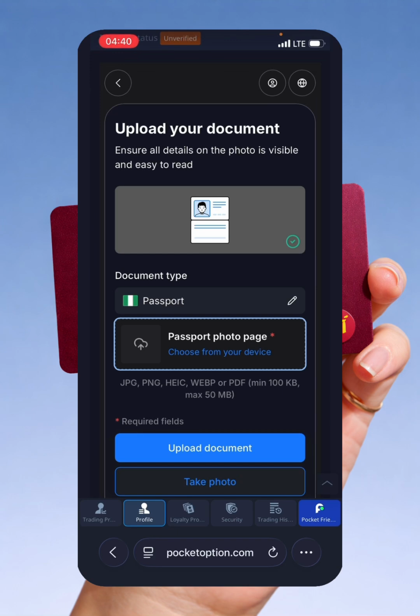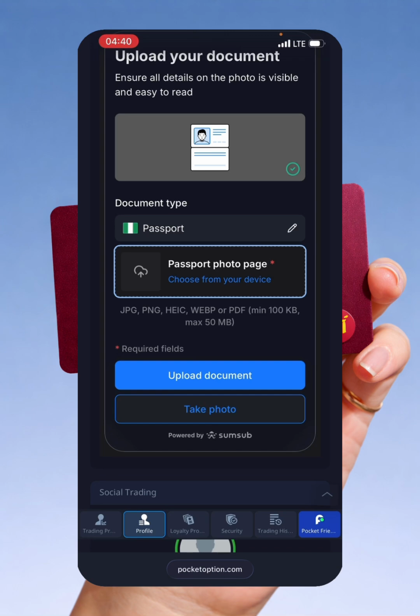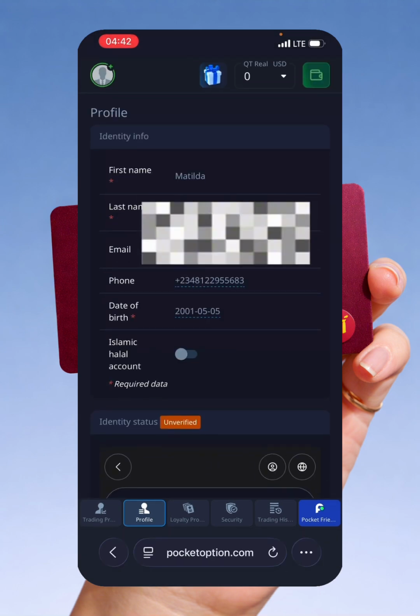It doesn't take a lot of time as long as you did everything correct. So take your time and go through the video so you don't make mistakes. All right, so once you do that, you click on upload document, and boom, it uploads your document. So that's how you verify your accounts.